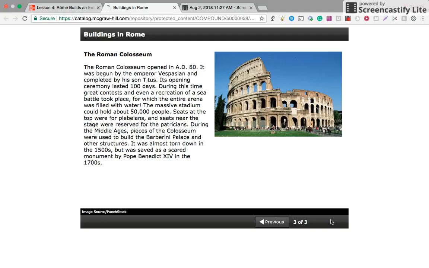During this time, great contests and even a recreation of a sea battle took place, for which the entire arena was filled with water. The massive stadium could hold about 50,000 people. Seats at the top were for plebeians, and seats near the stages were reserved for patricians. During the Middle Ages, pieces of the Colosseum were used to build a Barberini palace and other structures. It was almost torn down in the 1500s, but was saved as a sacred monument by Pope Benedict in the 1700s.